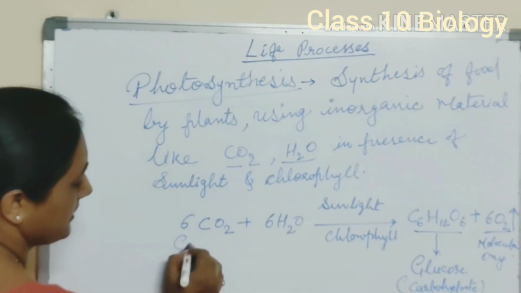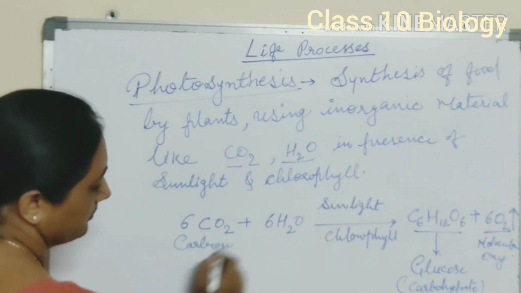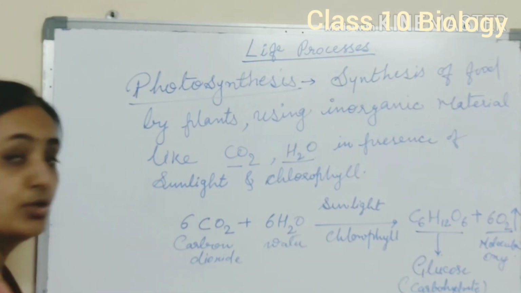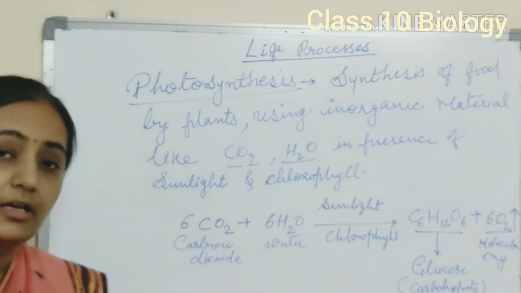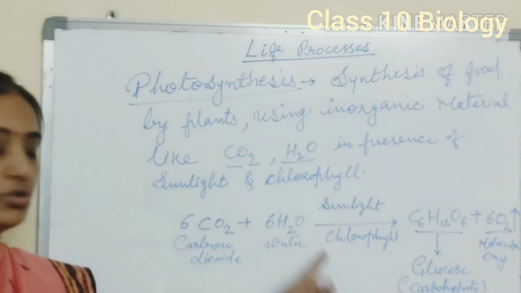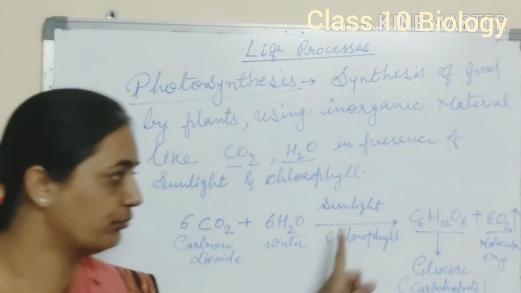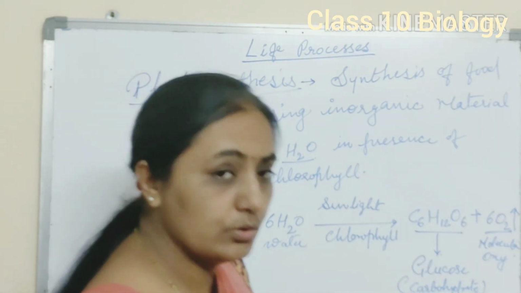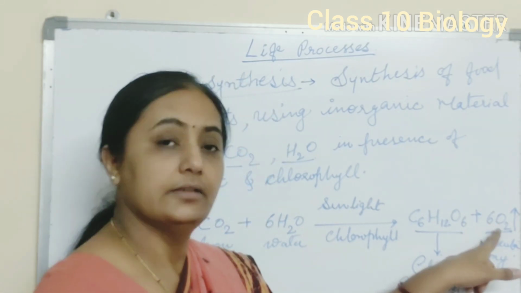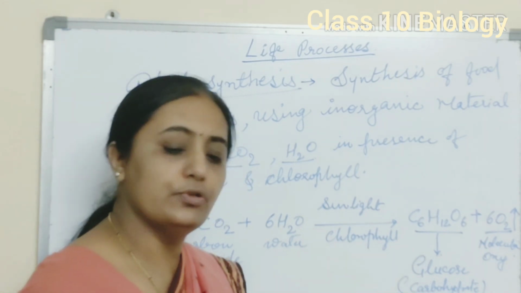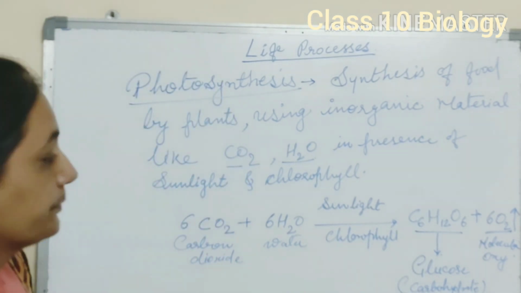This is carbon dioxide. Here it is water. So this is the process where equal amount of carbon dioxide and water mix in presence of sunlight and pigment chlorophyll, and it release or produce carbohydrate, that is the glucose food material, and release molecular oxygen. This food material or carbohydrate.